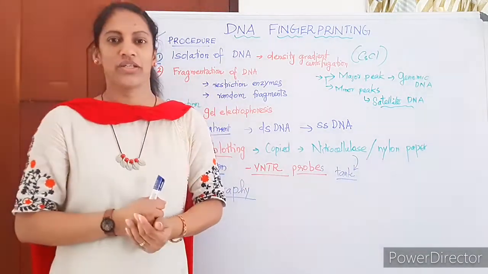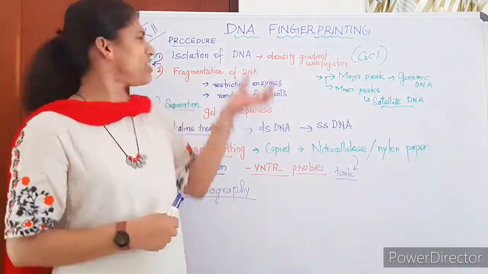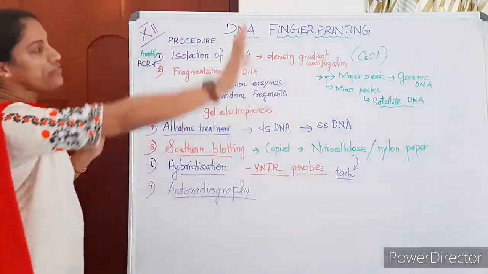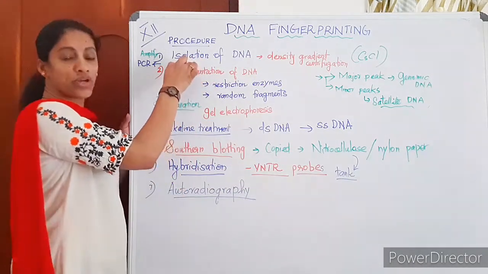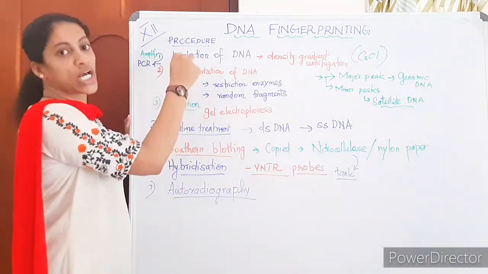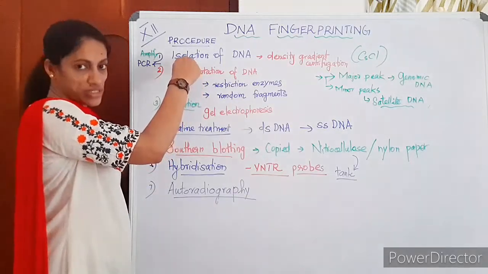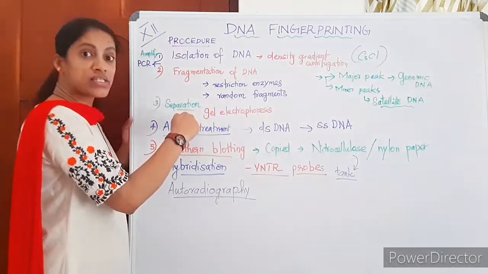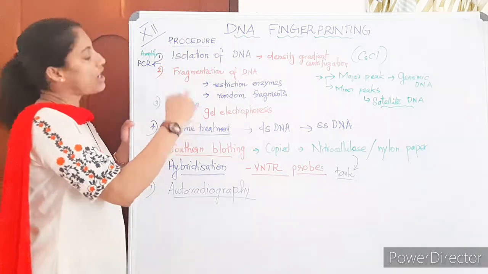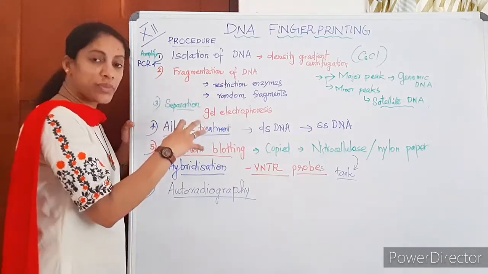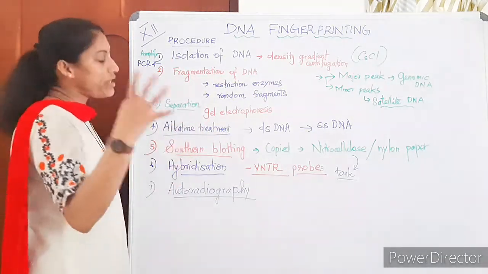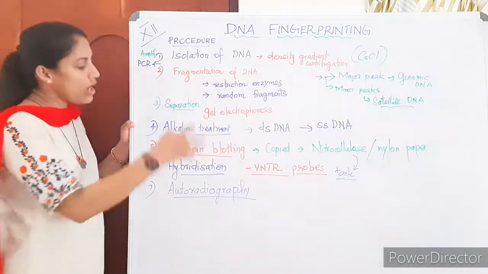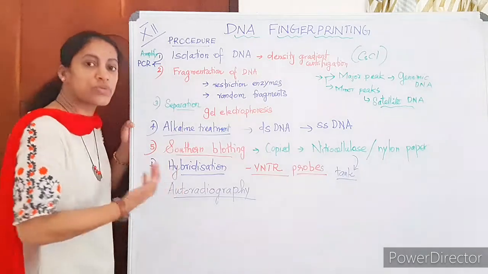DNA test. Should I explain it once again? I think it's clear. Very briefly, I will just tell the 6 steps. A DNA fingerprinting test has a first important step, which is isolation of DNA. The isolated DNA can be amplified if necessary. Otherwise, it is fragmented using enzymes. These fragments are separated using gel electrophoresis. After separation, alkaline treatment is done to make it single-stranded. Then this is copied to a nitrocellulose paper, that is called Southern blotting, and after that it is hybridized using